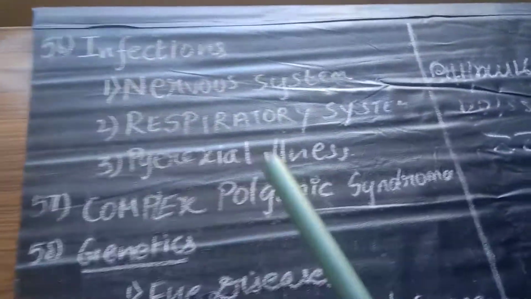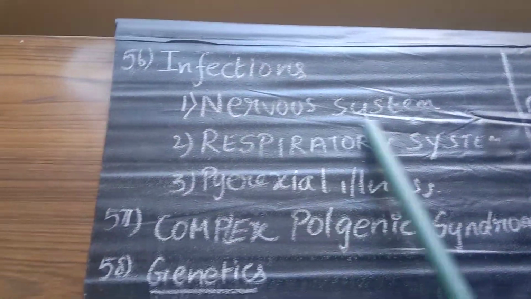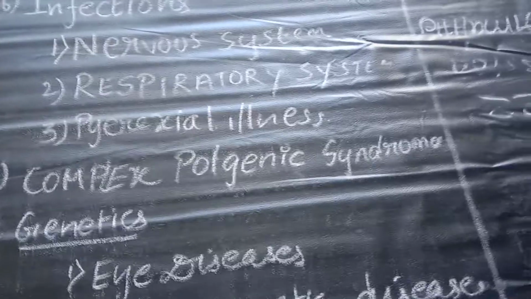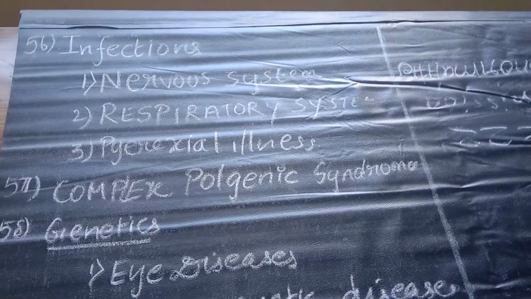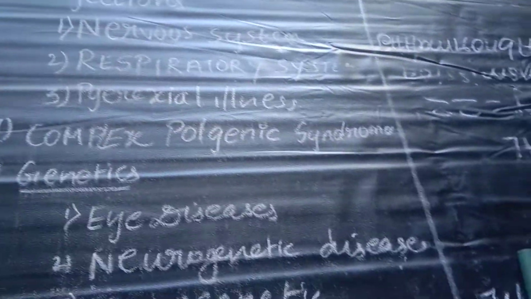And the next thing is the chromosomal abnormalities in cancer. Okay, so these are the things. The next thing is infections. You should study about the infections in the nervous system, respiratory system, and gastrointestinal system, and parasitic illness.